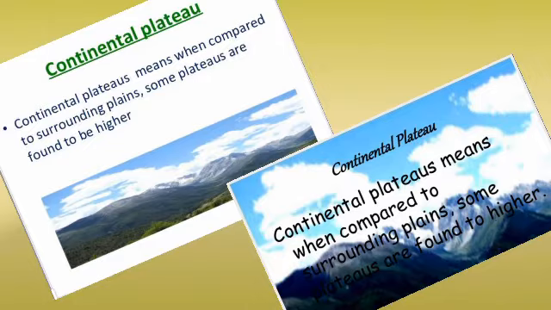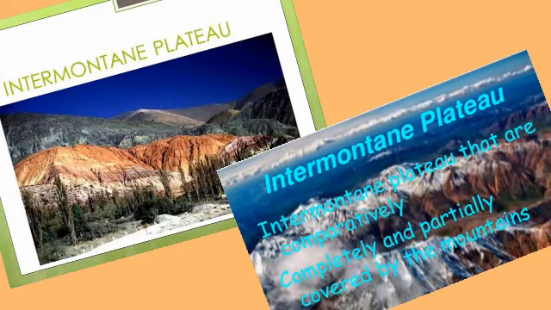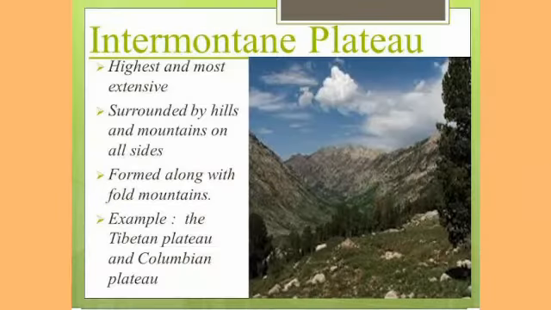The second type of plateaus which we are going to discuss is the intermountain plateaus, children. The word intermountain is very much clear. It says that the plateaus are partly or completely enclosed by mountains. The intermountain plateaus are the largest and the highest plateaus in the world. I repeat, children, the plateaus that are partly or completely enclosed by mountains are called intermountain plateaus.